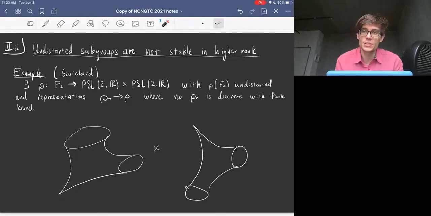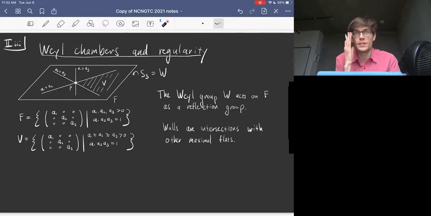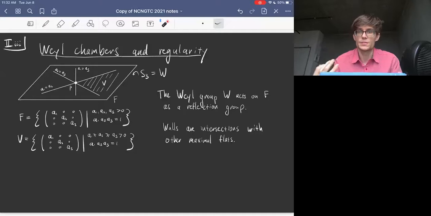Okay, so the undistortion condition is not quite the right one, if you're still in agreement with my slide from part one, where I talked about what aspects of the theory we want to generalize. We want stability. So we need a stronger condition than undistortion. To phrase and find that condition, we're going to zoom into the structure of symmetric spaces. The condition is going to end up being something equivalent to Anosov representations, but I'm going to just focus entirely on the structure of symmetric spaces and the coarse geometry of these representations and phrase everything in that world.